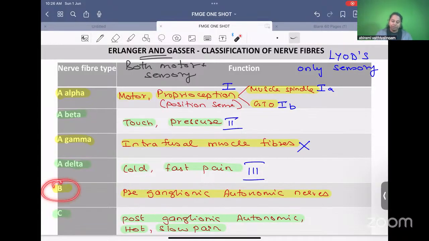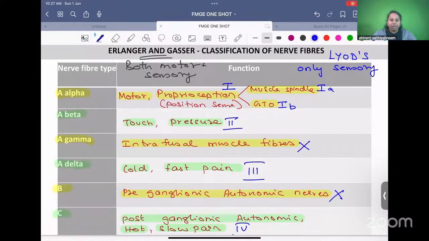B fiber, autonomic. Autonomic is to the organs. It is not sensory. So I cannot include this. Type C, postganglionic autonomic, but it is also hot and pain. Hot and pain are again sensory. So this becomes Lloyd's type 4.